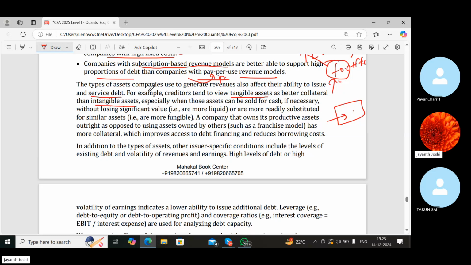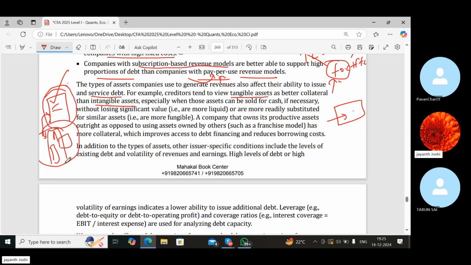So the types of assets companies use to generate revenues. More tangible assets like a factory, if you are talking about a manufacturing concern, it may have big equipment, machines. If we talk about a service firm, it may have just one computer, one desk, furniture, one air conditioner, and all. So here the revenues may not have much difference, of course, but here the cost of setup is very high.